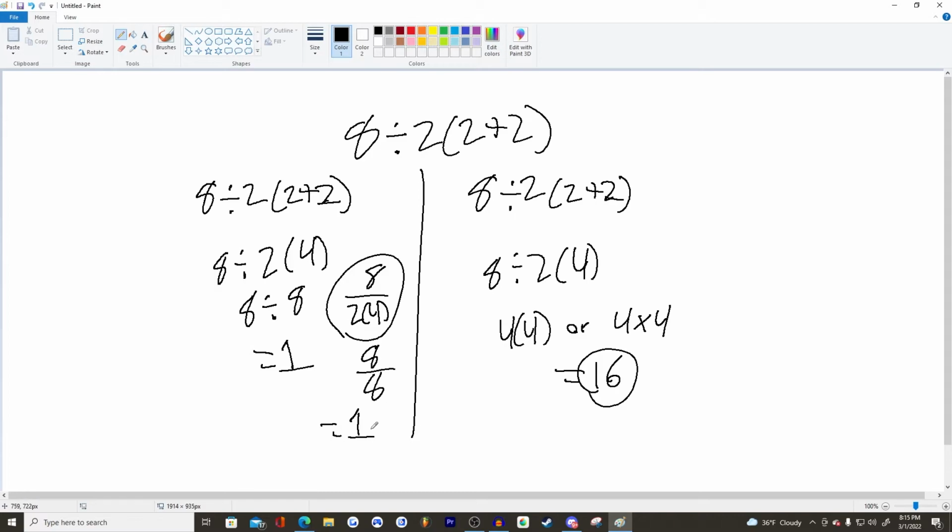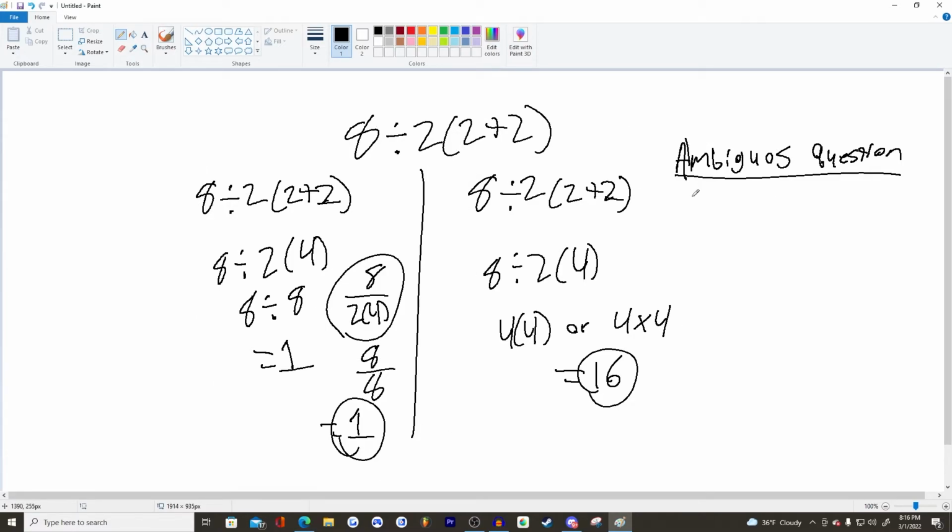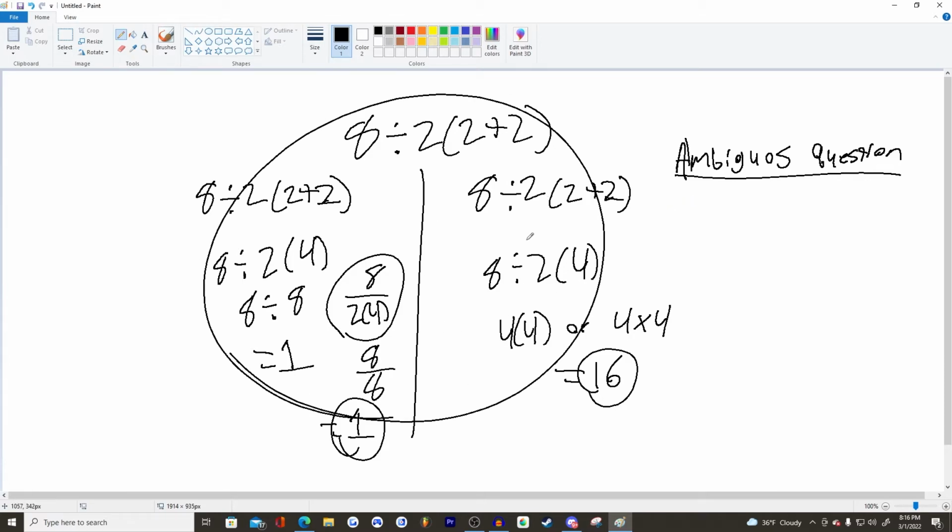The answers to this question, for each of them, are correct. This is where it gets tricky because this is an ambiguous... I don't know how to spell ambiguous. How did I mess that up? It's an ambiguous question, which means either way, this is all correct. There is no wrong answer here.